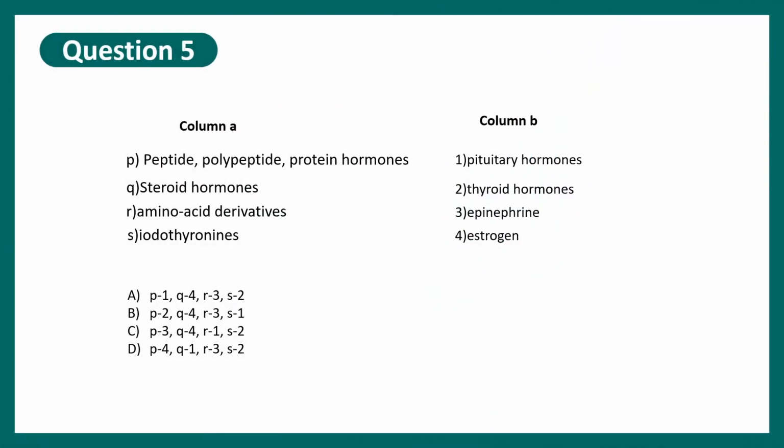Again, match the column A with column B. Here you have a bunch of hormones on the left-hand side and their locations from where they are secreted on the right-hand side. So you have to match the columns. These are common types of questions that you would find throughout the paper in IIT JAM. So the correct answer is here.